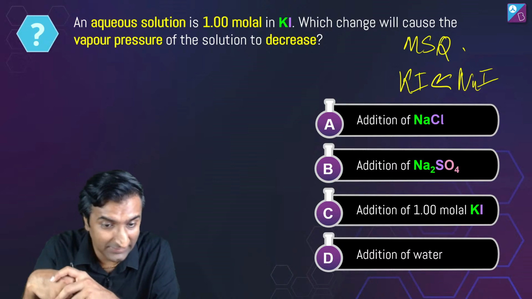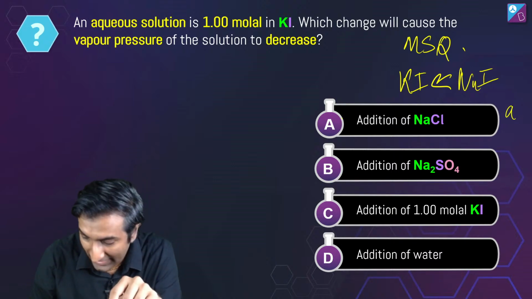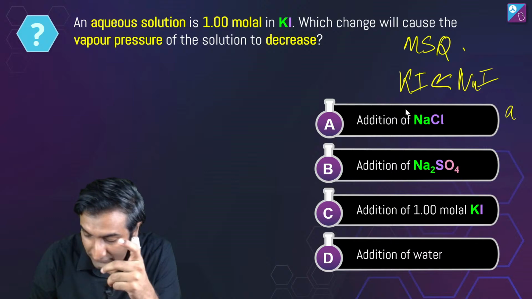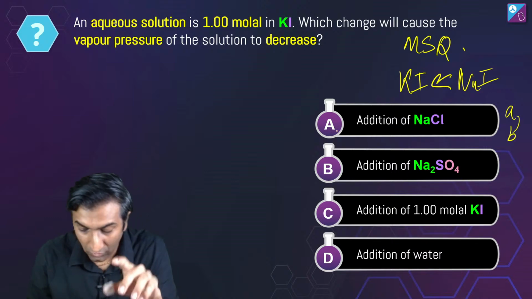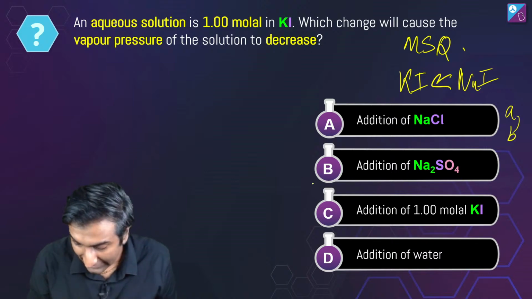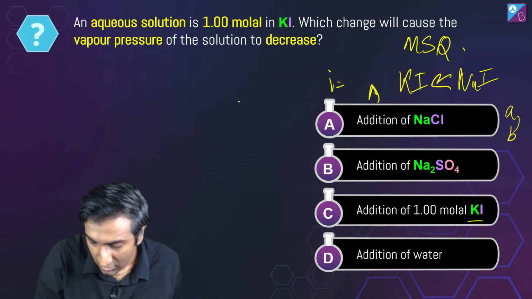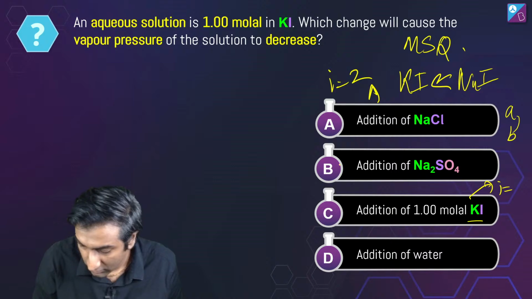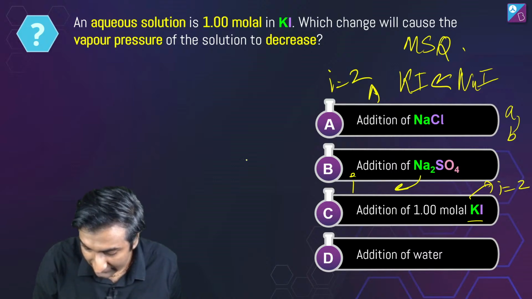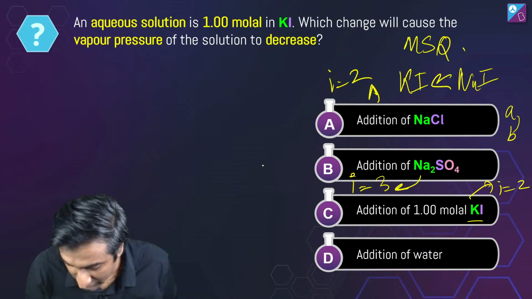Shreyanshi says A and B. Okay. Why not C? If A, B, then why not C, Shreyanshi ji? Look, NaCl and KI are the same, no? NaCl's i is 2. This one's i is also 2. This one's i will become 3.